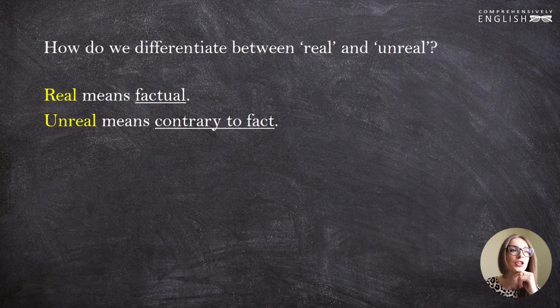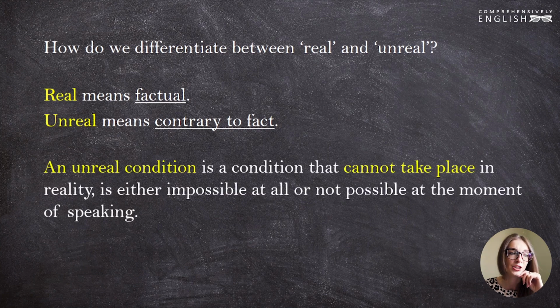How do we differentiate between real and unreal? In grammar, real means factual, unreal means contrary to fact. An unreal condition is a condition that cannot take place in reality, is either impossible at all or not possible at the moment of speaking. Let's see what I mean.